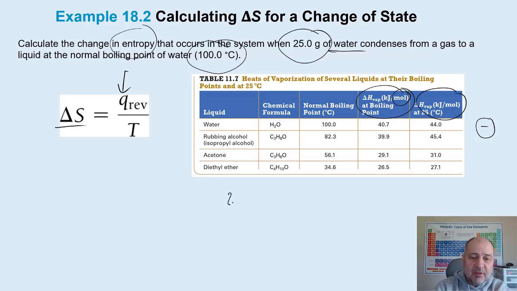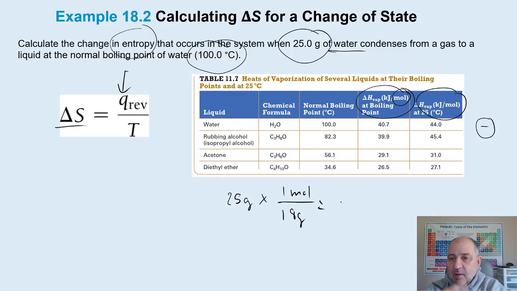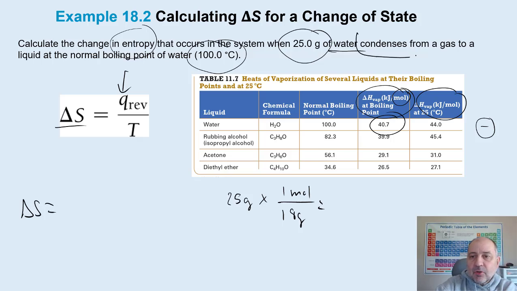I have to do the 25 grams and multiply it by 1 mole divided by 18 grams, and I get some sort of moles, and then I have to apply that to the energy here. But let's just do that for 1 mole first. So delta S, and we're talking about condensation.